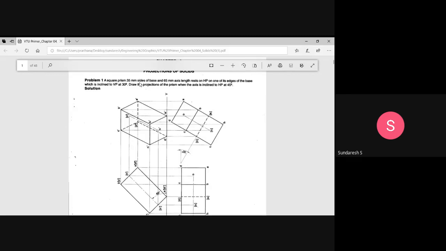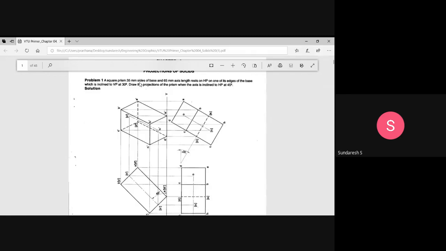First, the axis is perpendicular to HP, or the solid has been placed on HP. So first we are going to draw the true shape and true size of the base, and later onwards we are going to project it for the front view. In the second position, we are going to show how the axis is inclined to HP at 45 degrees. We will show the 45 degree inclination with respect to HP in the front view, and correspondingly we will draw the top view.